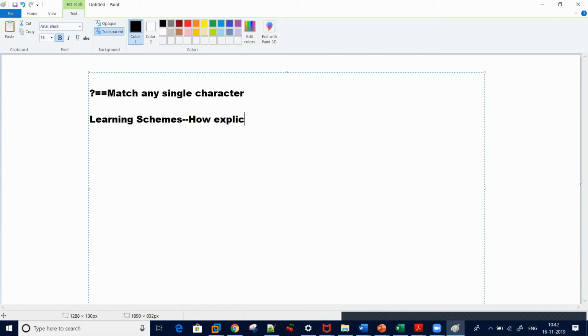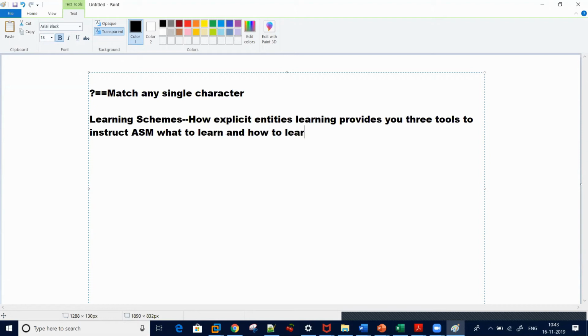How the explicit entities learning scheme provides you three tools to instruct ASM what to learn and how to learn it. So the three modes are add all entities, never wildcard only, and the third one is selective learning.